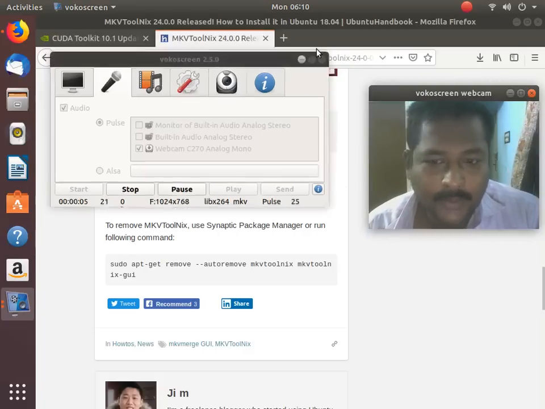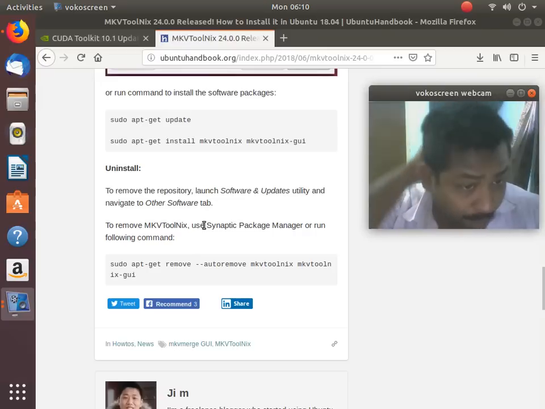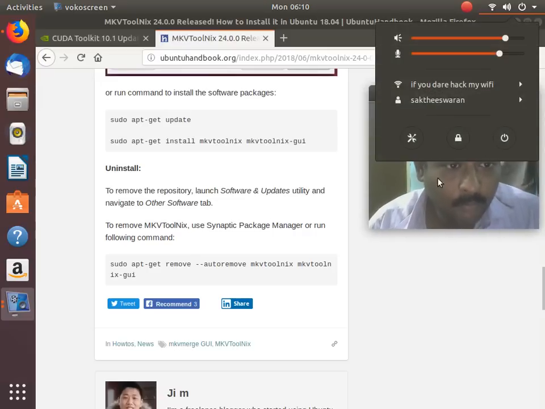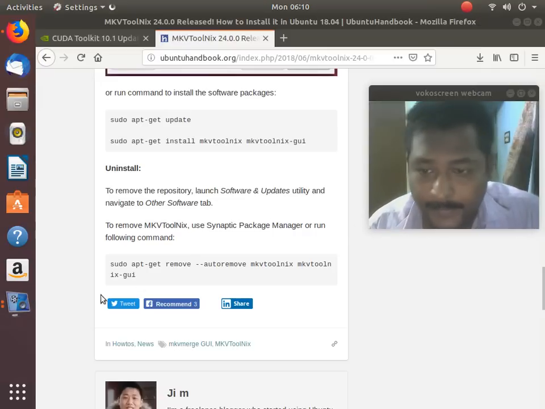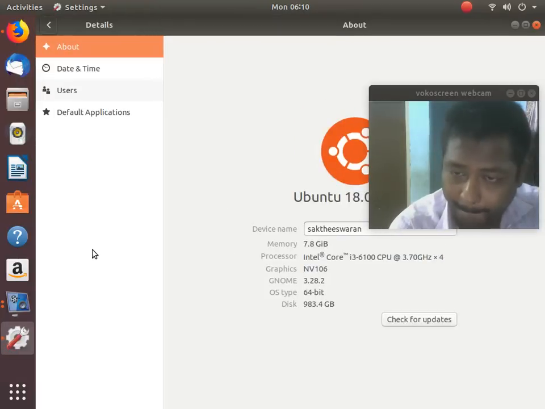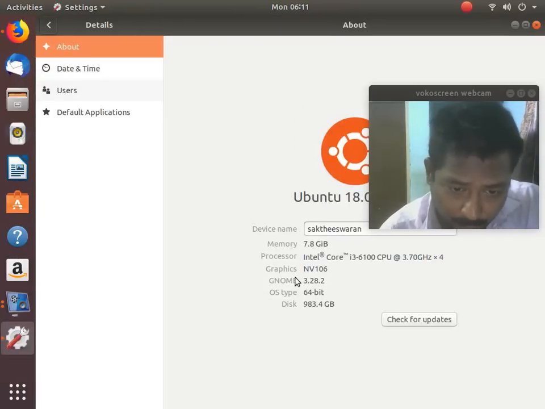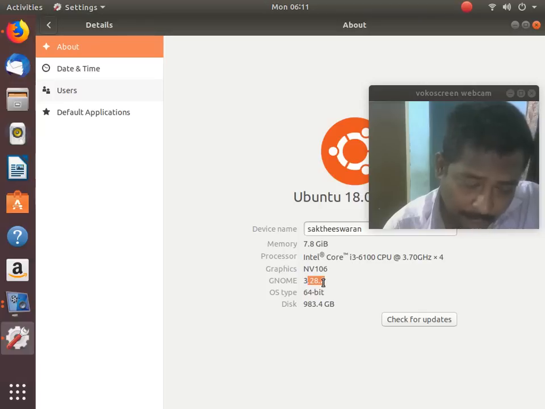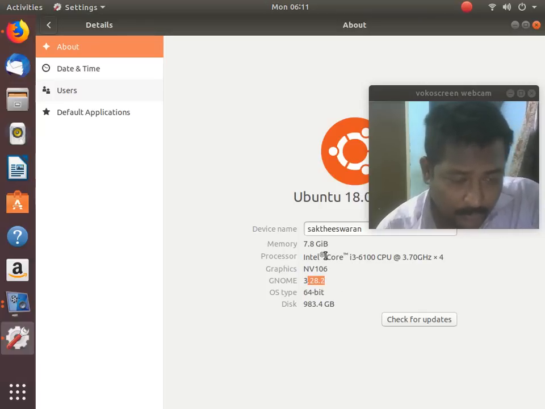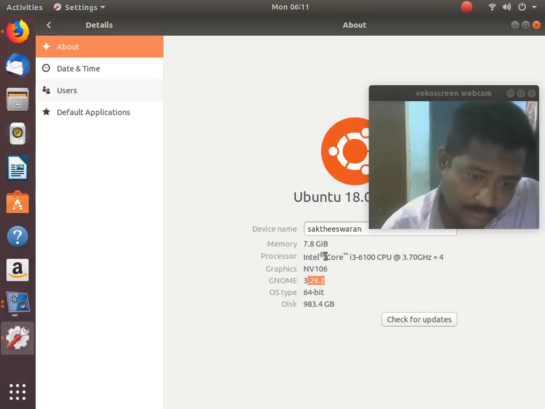Okay, friends, I am in Ubuntu 18.04, as you can see, 64-bit version. It does not detect my graphics card yet. It is GNOME 3.28.0. We are going to go through what the kernel version is, what the GCC version is, and what drivers to use. I have 8 GB RAM and an i3 processor, a simple processor.